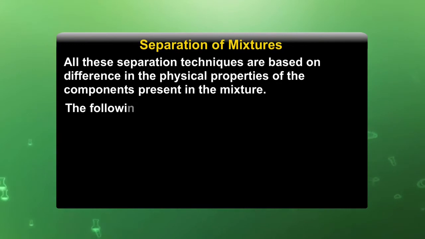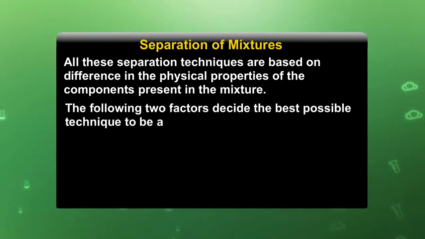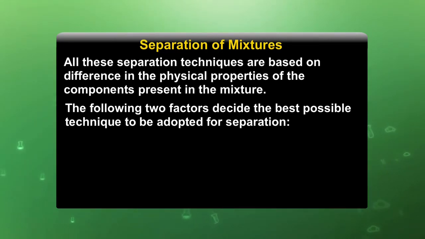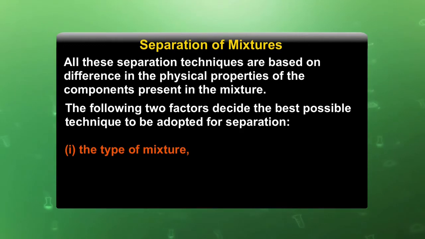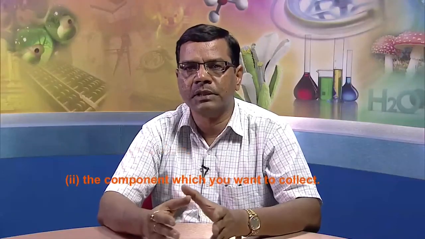The following two factors decide the best possible technique to be adopted for separation. First is the type of mixture we are taking, and the second is the component which you want to collect. Here are a few examples we will discuss of separating techniques.